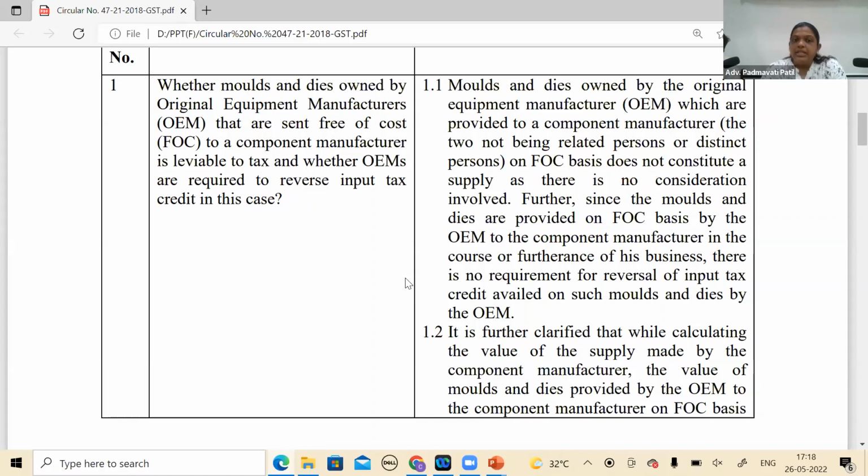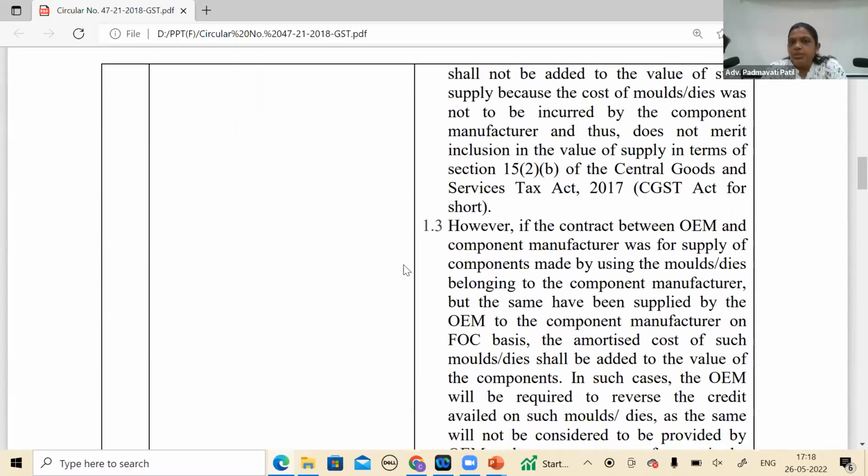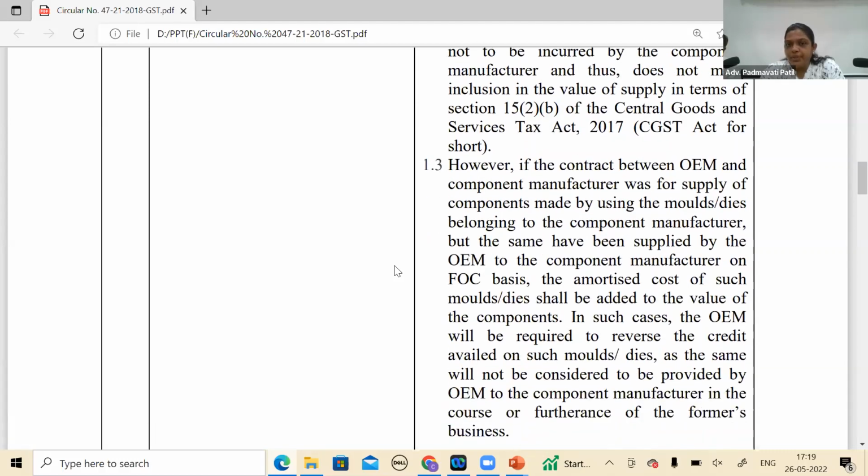Fair enough. It is further clarified that while calculating the value of supply made by the component manufacturer, the value of the mold provided to the component manufacturer on a free of cost basis shall not be added to the value. So normally, since it's not a supply and there is no consideration, there is no need for reversal of ITC, and no need to add the value.